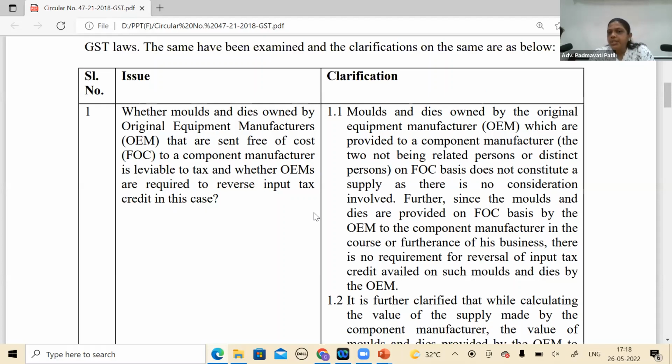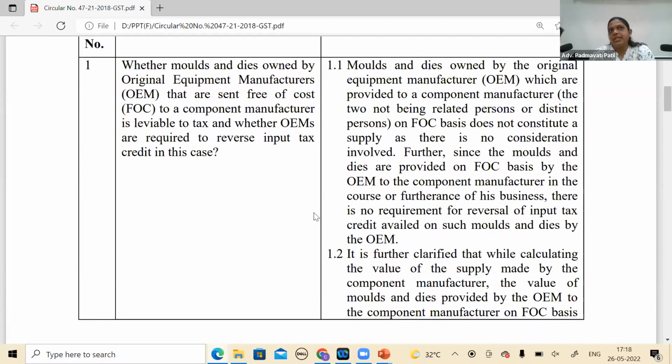Molds and dies owned by original equipment manufacturers which are provided to a component manufacturer on FOC basis does not constitute a supply, as there is no consideration, because I'm not recovering anything for that. So there is no supply. Further, since the molds and dies are provided on a free of cost basis by the OEM to the component manufacturer in the course or furtherance of his business, there is no requirement of reversal of ITC.